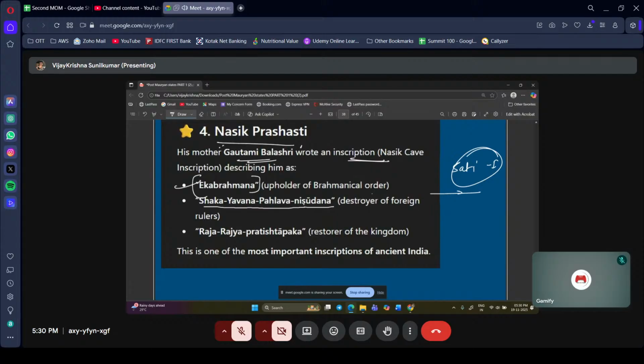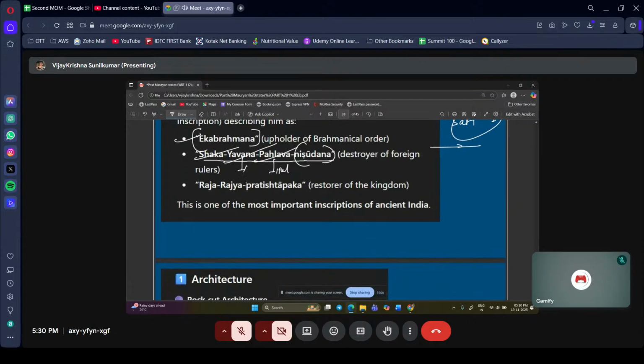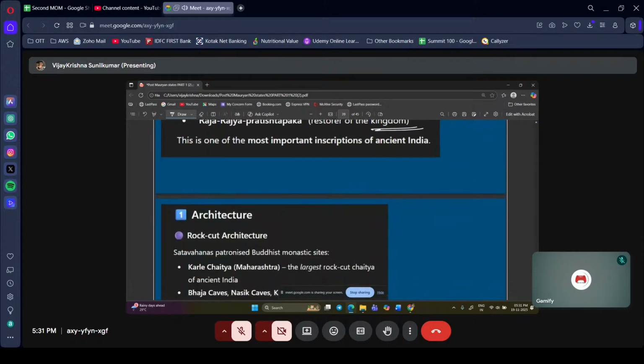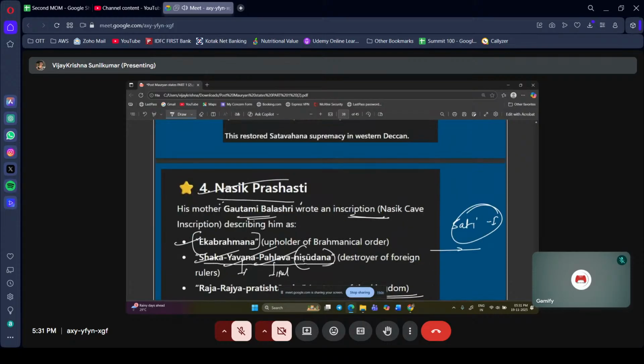Also Shaka, Yavana, Pahlava Nishudana. Nishudana means destroyer of foreign rulers. These are the Shakas, the Yavanas, who are Indo-Greeks, and the Pahlavas. Nishudana means killer or killing. He is also Raja Rajya Pratishthapaka, restorer of the kingdom. It can be a question: Eka Brahmana, GPS; Shaka Yavana Pahlava Nishudana, GPS; Raja Rajya Pratishthapaka, restorer of the kingdom, GPS. This is in the Nasik Prashasti.